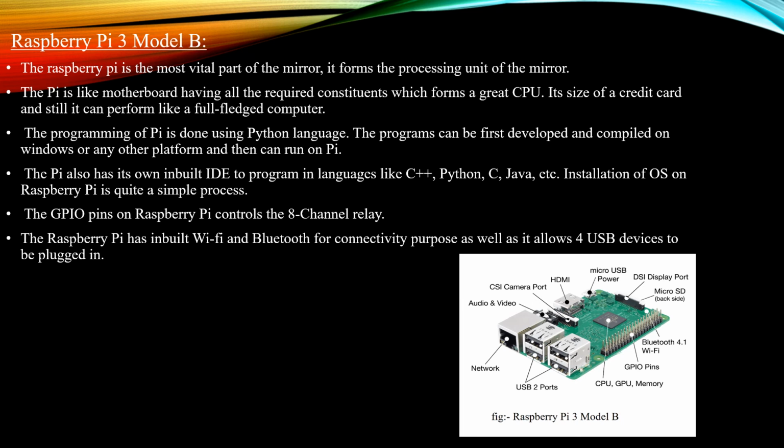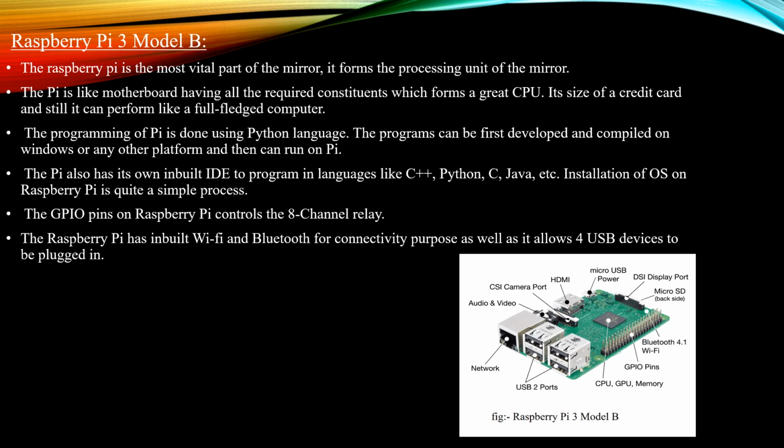The Raspberry Pi is a low cost, credit card size computer that plugs into a computer monitor or TV. The Raspberry Pi 3 Model B features a quad core 64-bit ARM Cortex A53 clocked at 1.2 GHz. It is 50% faster than Pi 2. The Raspberry Pi is the most vital part of the mirror, as I already said. It forms the processing unit of the mirror. The Pi is like a motherboard having all the required constituents which form a great CPU, its size is that of a credit card, as I already said.